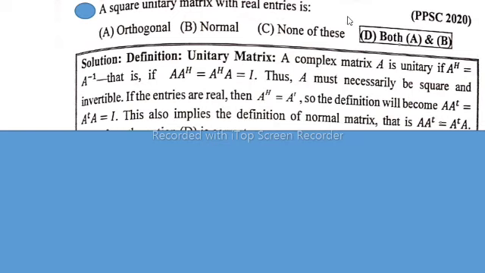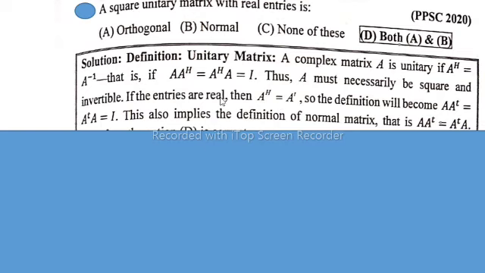In this lecture, I will solve Pakistan Public Service Commission 2020 MCQs. The question: a square unitary matrix with real entries is... Solution: that is the definition of a unitary matrix. A complex matrix A is unitary if A^H is equal to A inverse, that is, A^H A is equal to A A^H is equal to identity. Thus A must necessarily be square and invertible.